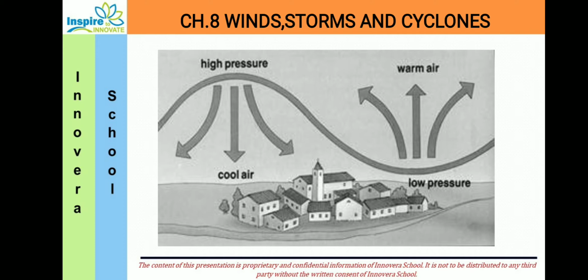When the warm air rises, that particular place is taken by the cool air, and hence the region has high pressure. On the other hand, when the warm air just rises, before the cool air takes the place, that particular region is called a low pressure area.